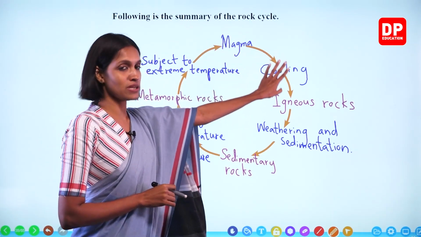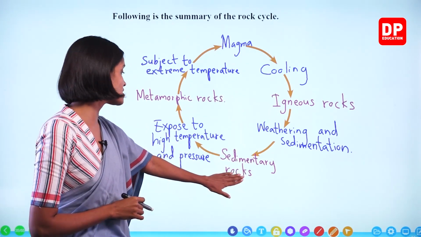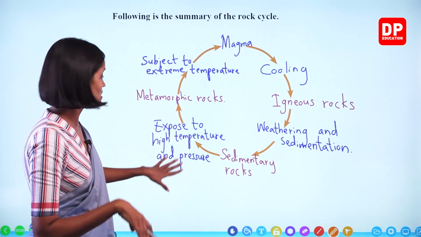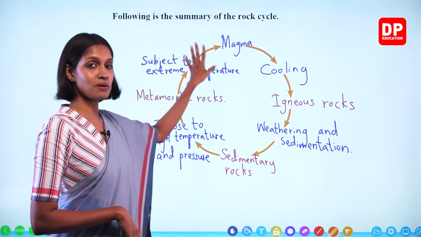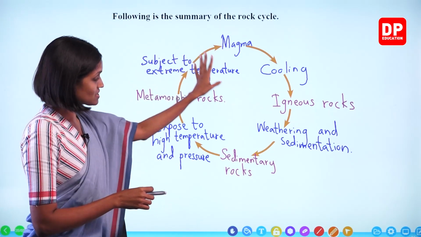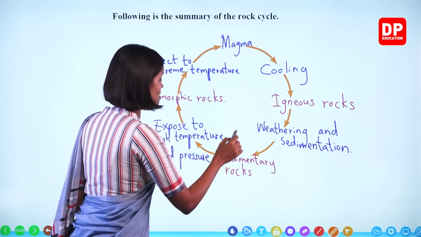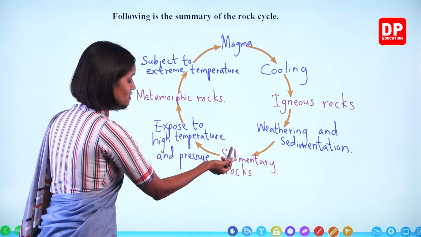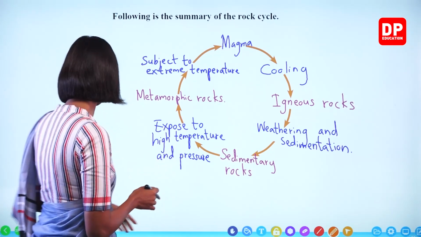Magma cools down to form igneous rocks. Igneous rocks, due to weathering and sedimentation, form sedimentary rocks. Sedimentary rocks exposed to very high temperature and pressure in the inner earth form metamorphic rocks. Metamorphic rocks subject to extreme temperature, and again magma is formed. So remember, children, even though we wrote this cycle like this, you all know that metamorphic rocks can be formed from both igneous and sedimentary rocks. Here we need to make it a cycle. That's why we went straight from sedimentary rocks. Right, children? We'll move on to the next.